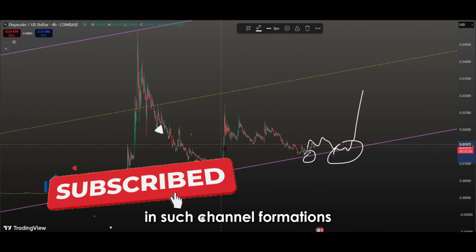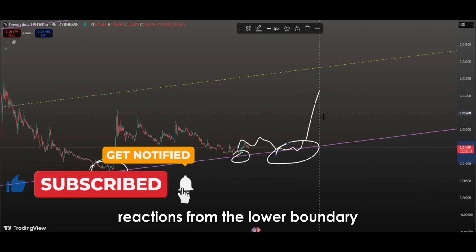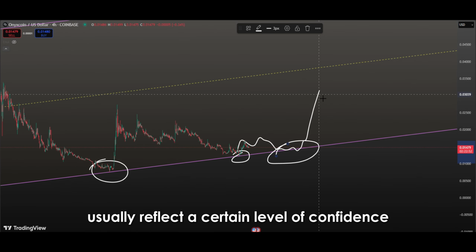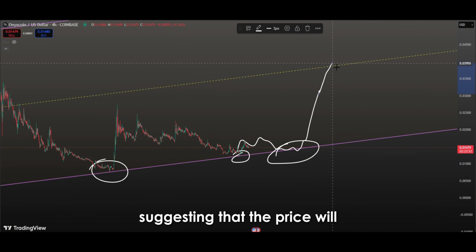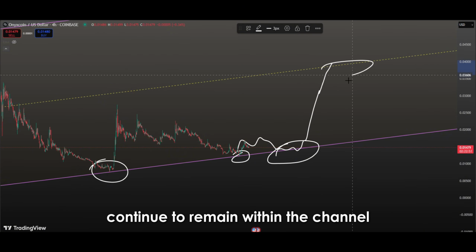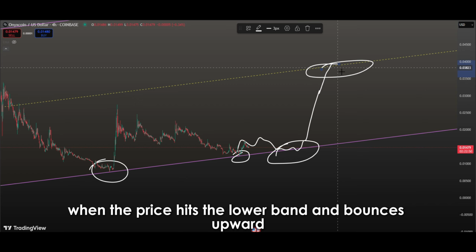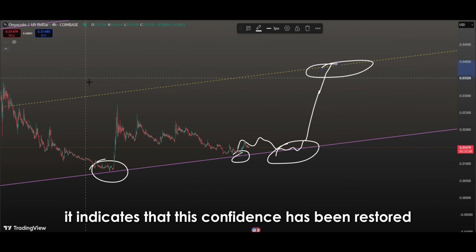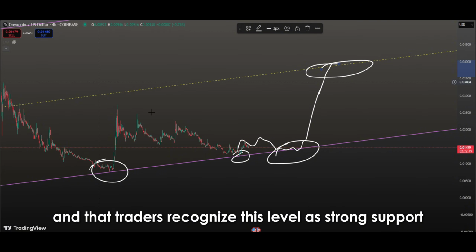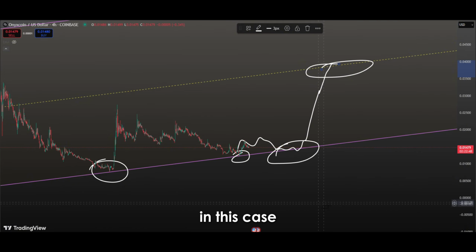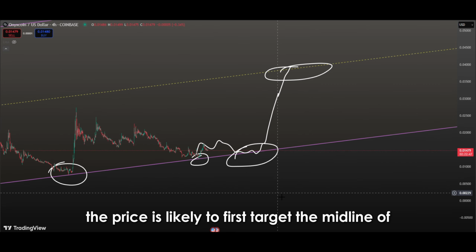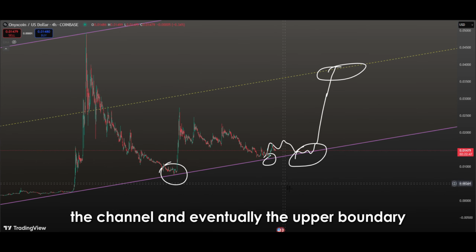In such channel formations, reactions from the lower boundary usually reflect a certain level of confidence among market participants, suggesting that the price will continue to remain within the channel. When the price hits the lower band and bounces upward, it indicates that this confidence has been restored and that traders recognize this level as strong support. In this case, the price is likely to first target the midline of the channel and eventually the upper boundary.